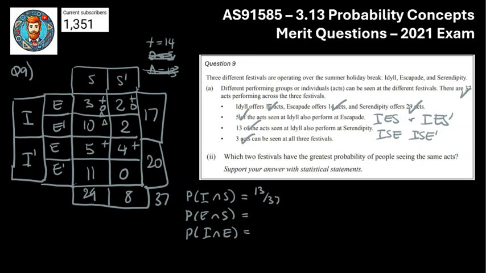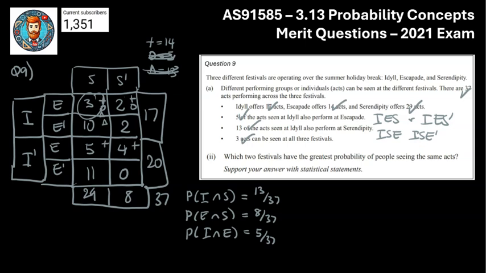And then finally E and S. So my E and S, so that's E and S there, that's E and S there, that's 8 out of 37. So straight away we know that's going to be lower, isn't it? Because 8 is less than 13. And then finally we've got I and E. So I and E, that's just going to be these 2 here, isn't it? That's going to be a 3 and the 2 added together to be 5. And then we can see that's the kind of the most likely, isn't it?